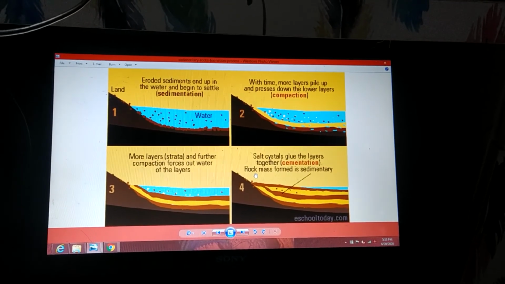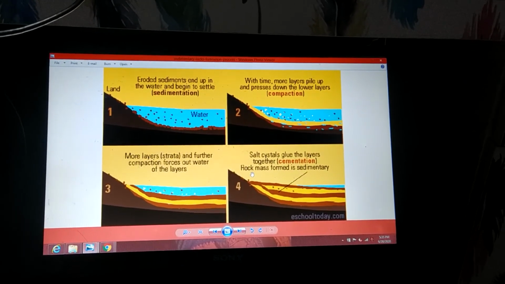These were some of the requirements or necessities for fossil formation.